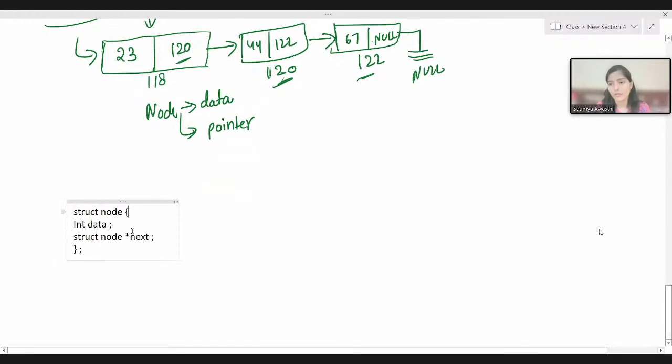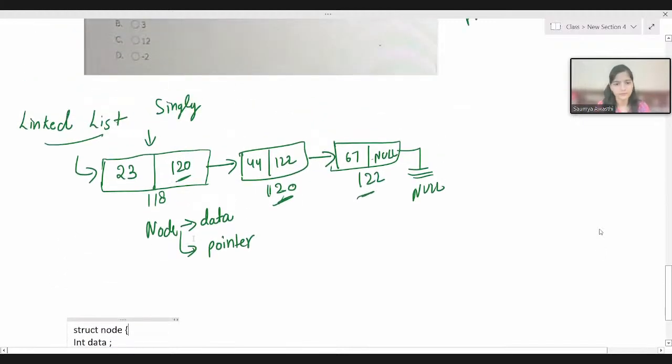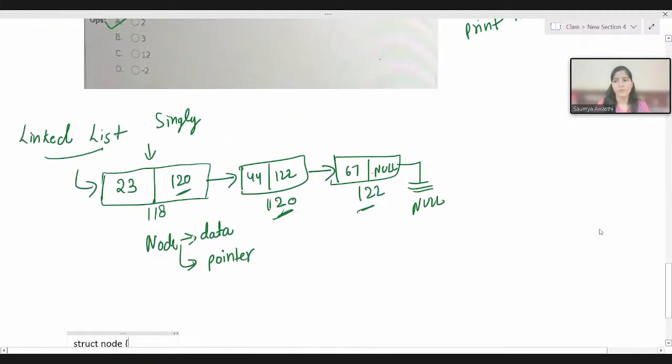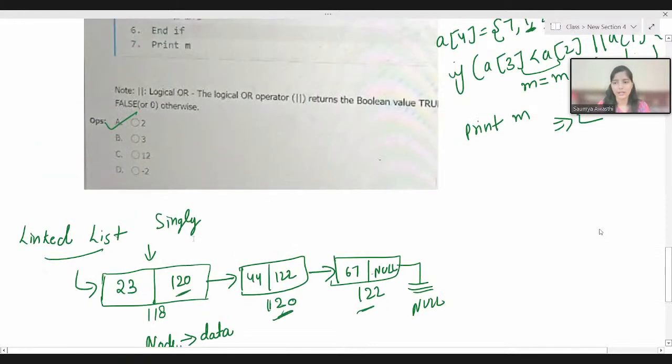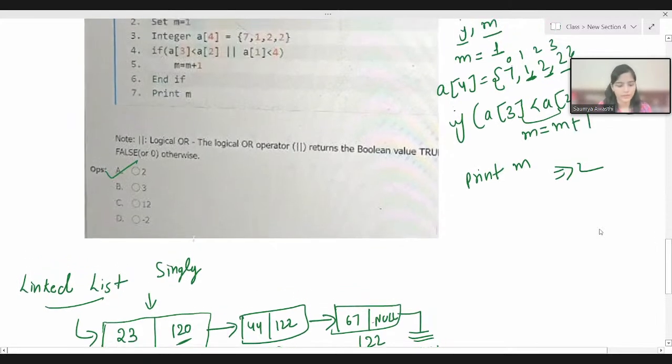You can use a structure or a class. In the node we have two values: one is our information, the data, and one is a pointer pointing to the next node. You will find many articles to learn more about it. For now I have given you a basic idea of what it is.